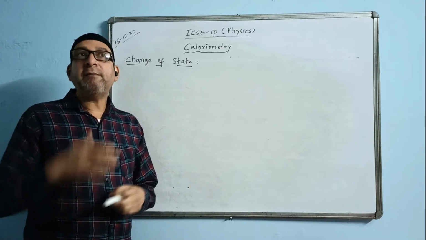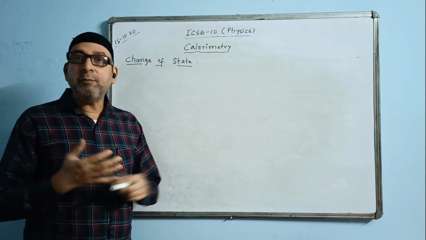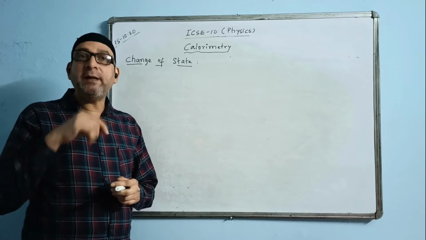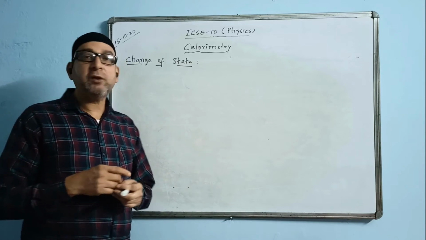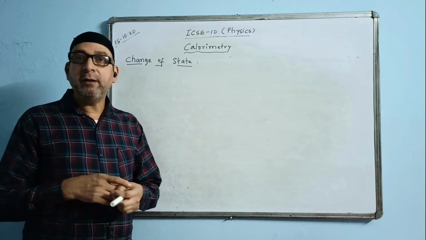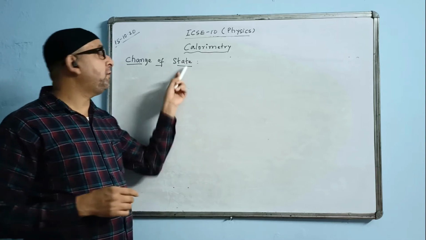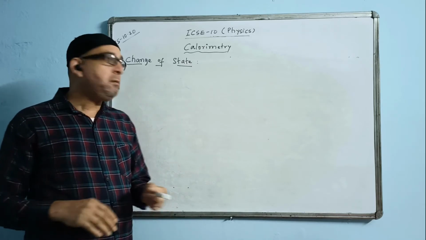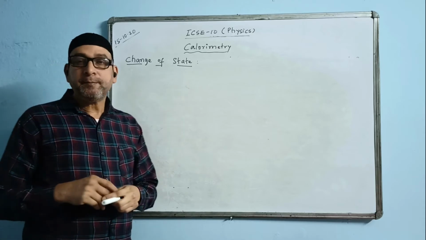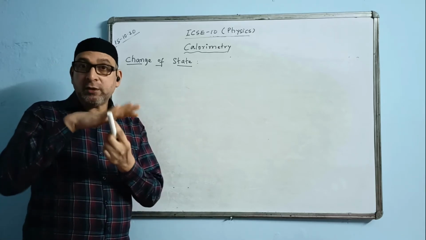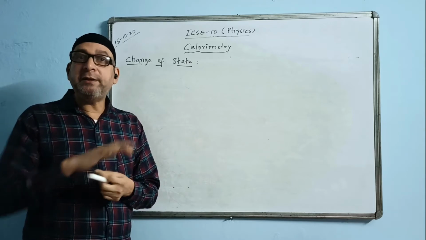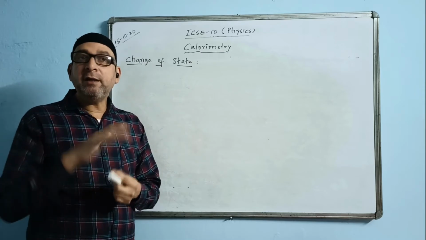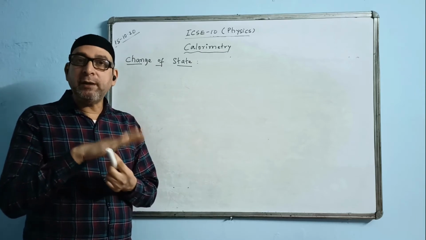So we know the different types of processes are there. I think you know about it. What is melting point? We say melting is the process in which a solid changes into a liquid at a fixed temperature. Change of state always takes place at a fixed temperature, that is at a constant temperature. At the time of change of state, temperature remains constant. Temperature does not change till the entire substance changes its state. Till then the temperature will remain stable.